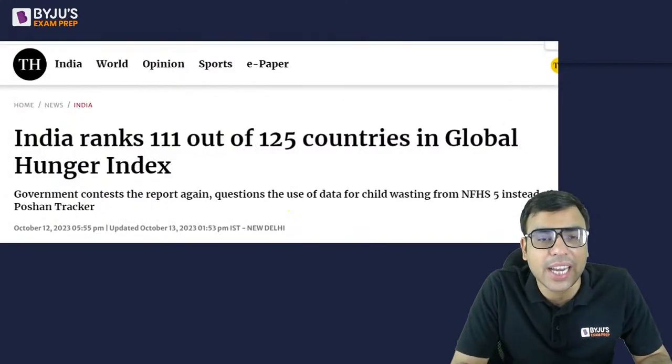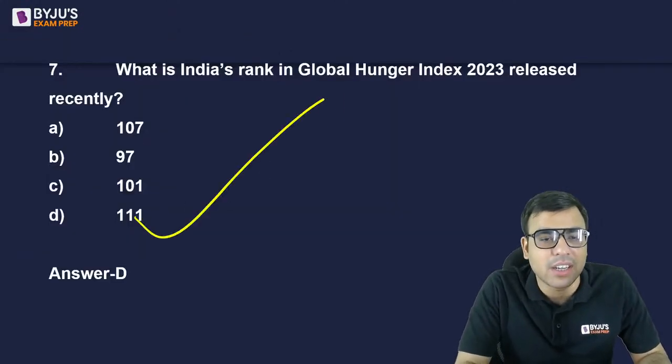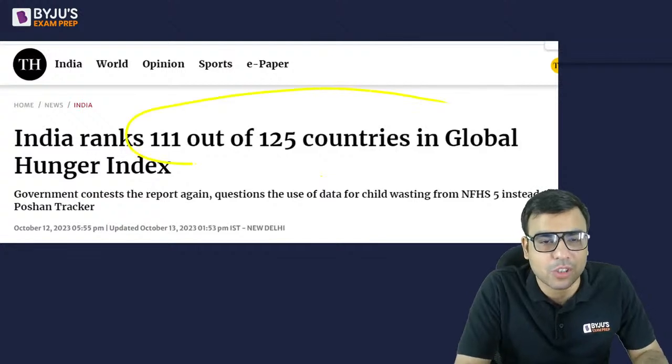The right answer is option D. 111 is the right answer. India ranks 111 out of 125 countries in the Global Hunger Index. So D is the right answer to this question. You should be knowing about it.